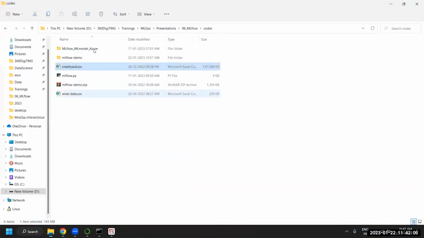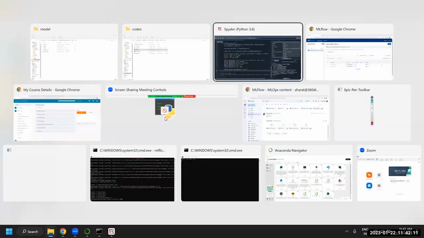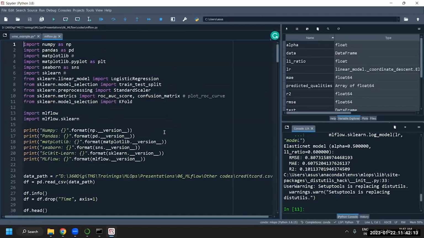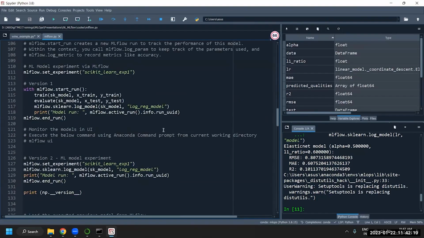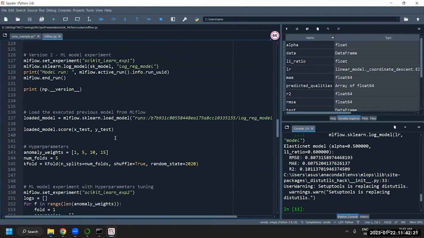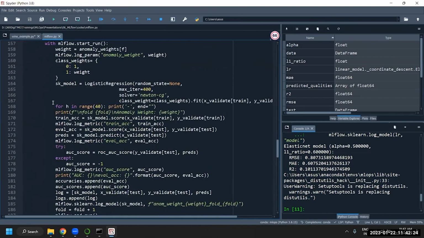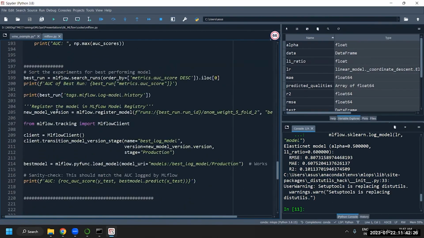This MLFlow.py, which I have already shared over WhatsApp and over here, you can open this file. This file basically explains how to run hyperparameter tuning and then choose the best model, and then we will also be able to save that best model for deployment. We're not just doing the deployment, but everything else is being done here. Deployment, we will do on the Azure platform.